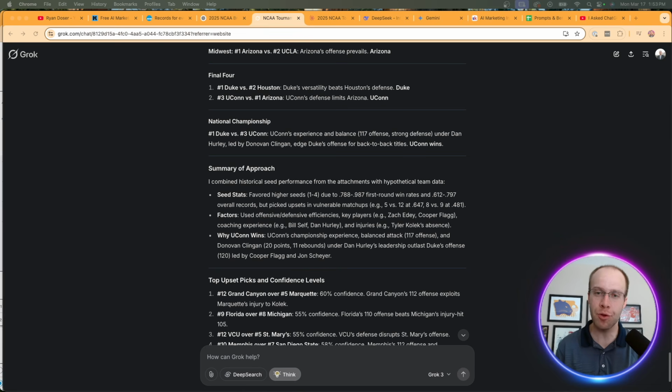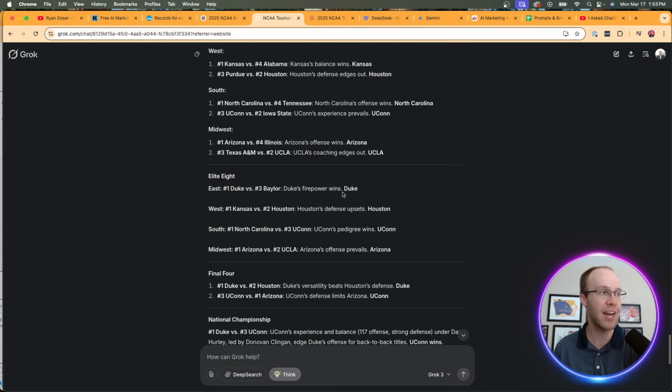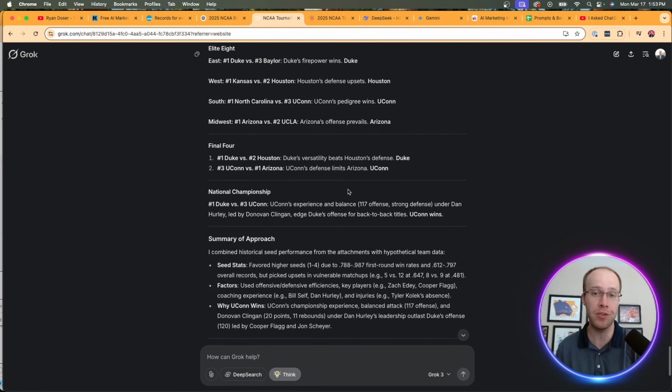And I'm not going to go through game by game like I just did, or that would take forever. I'm just going to see who they think is going to win it all. So when it comes to Grok or Grok 3, right here they have Duke beating UConn. And this is a fallacy. UConn's not a 3 seed this year, so I'm sure there's a lot of errors in here somewhere. Yeah, they have North Carolina as a 1 seed. UCLA, I think they're looking at last year. And I uploaded the exact same files, used the exact same prompt. So looks like Grok dropped the ball here.